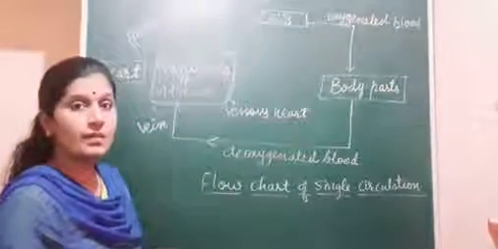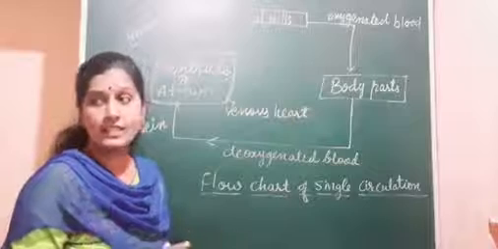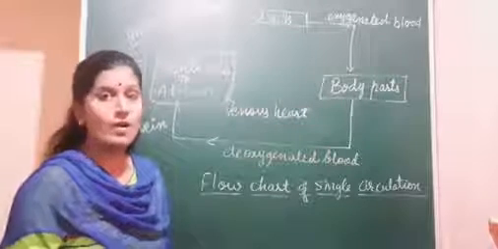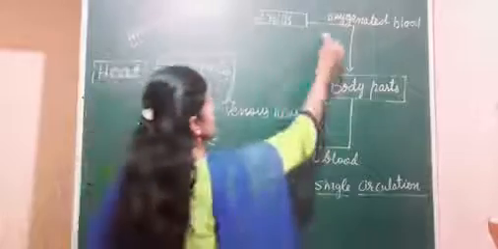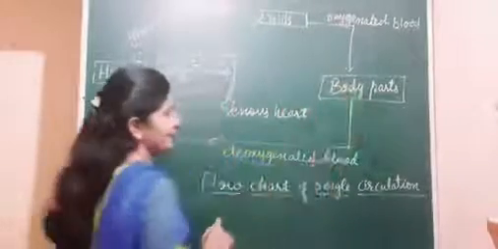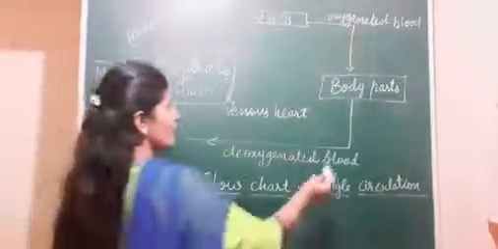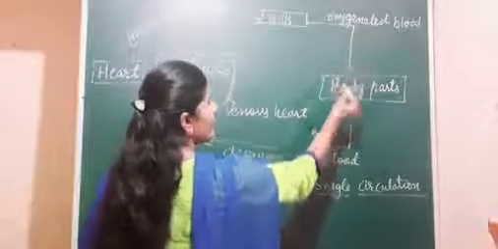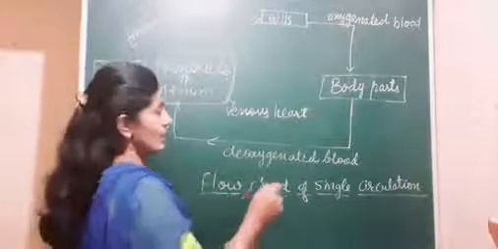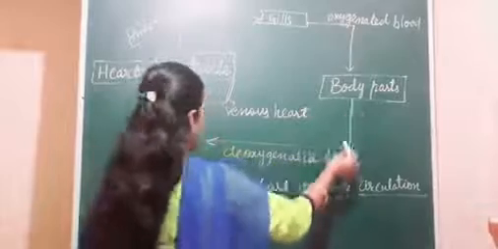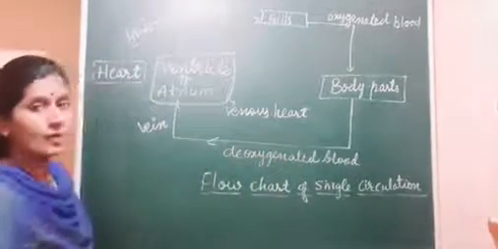In the gills, what will happen? The deoxygenated blood gets converted into oxygenated blood, and that oxygenated blood will be supplied towards the body parts of the fish. The body parts utilize the oxygenated blood, and it is converted into deoxygenated, and that deoxygenated blood again passes towards the heart through veins.